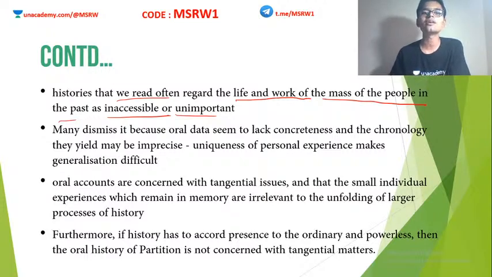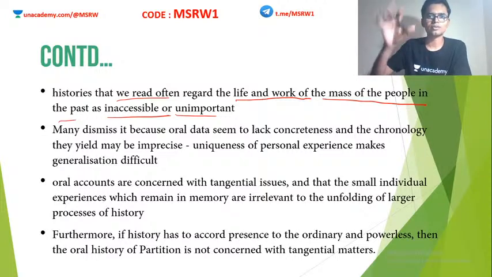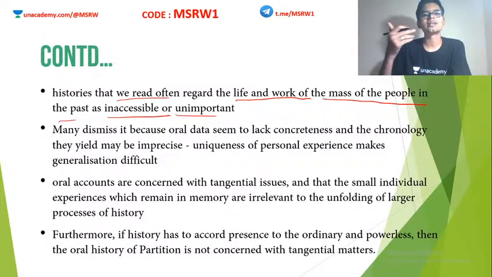We do not come across anything like that which is written by the common man. Most often historians find it inaccessible, or sometimes they think that it is unimportant. I mean, we got everything that we want from the political archives, so why do we need personal journals of the common man? So it was considered unimportant.